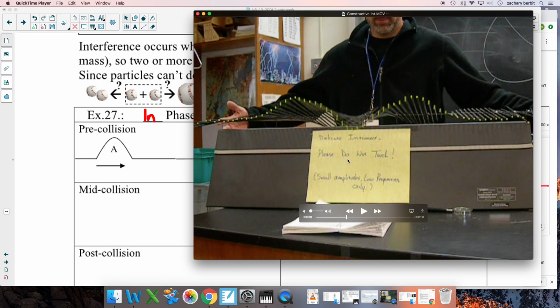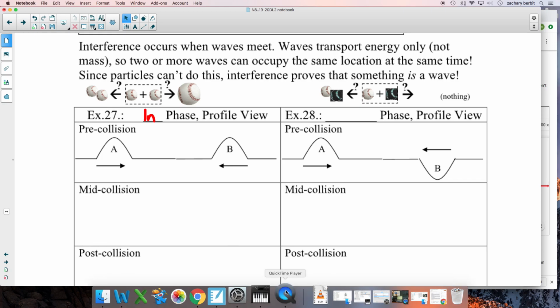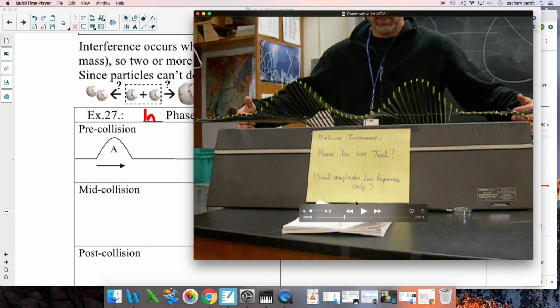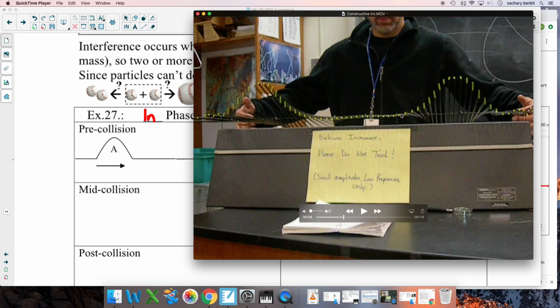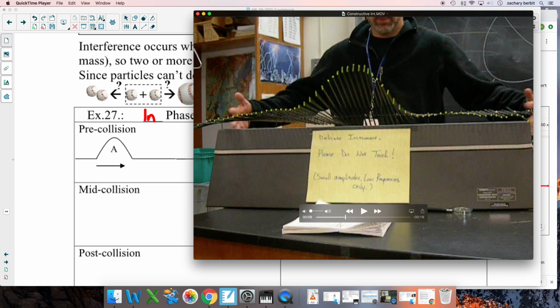Oh, that's really interesting. So let's get the details of this. So mid-collision, we get a big wave. So we really want to know the height and the width of that wave. You can get a rough idea of this by checking this out. The width, actually, these were supposed to be roughly the same width. If you do count them up, 1, 2, 3, 4, 5, 6, it comes out to about 17 bars wide. So is this one. And when they make a combined wave, you also get like 1, 2, 3, 4, 5, 6, 7, 8, 9, 10, 11, 12, 13, 14, 15, 16, 17, something like that, about 17 bars wide.